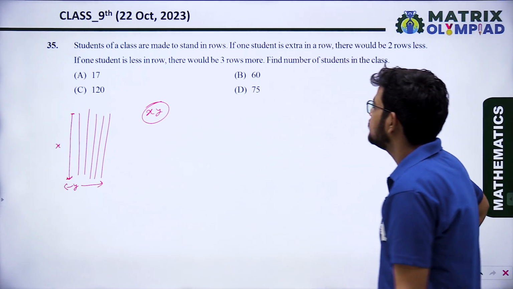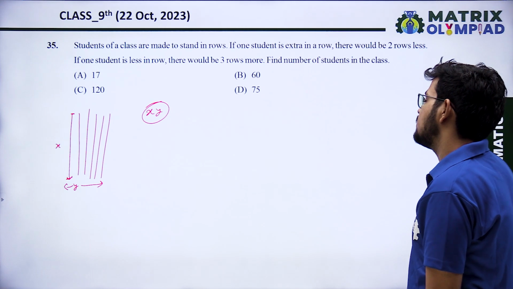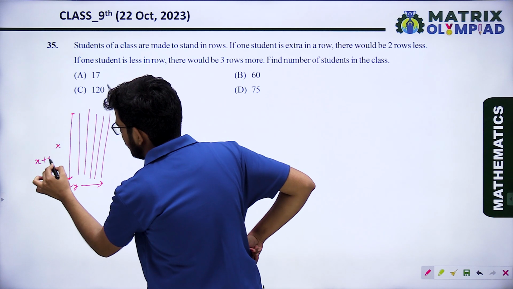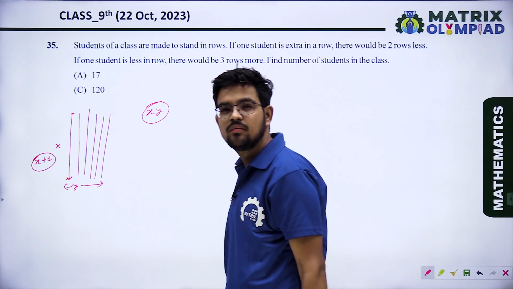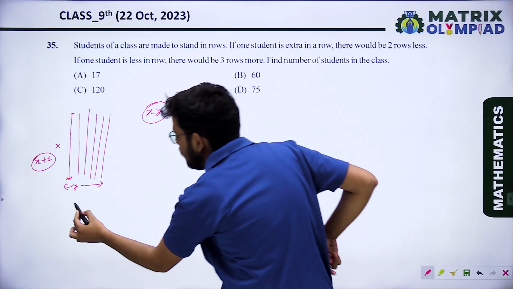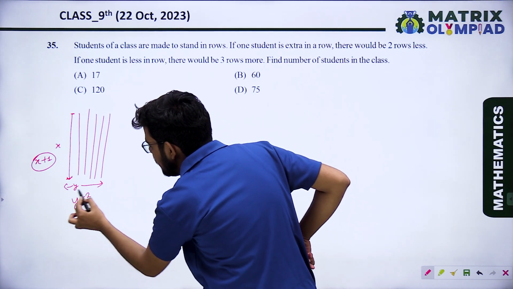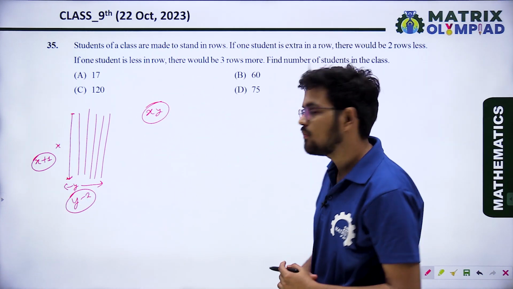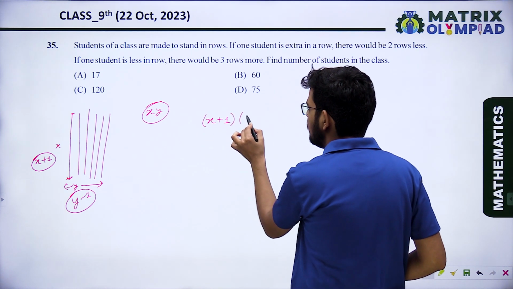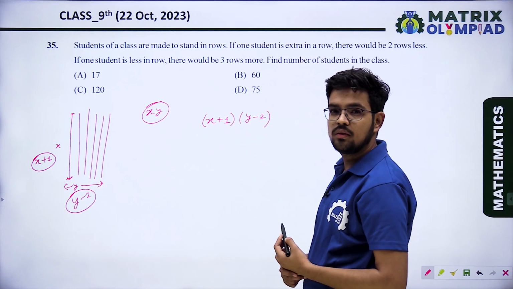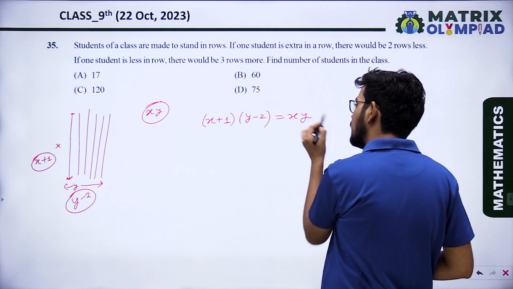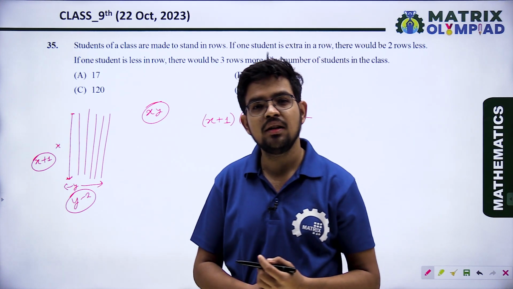Now it is saying if one student is extra in a row, that is x plus 1, then the number of rows will be 2 less. But the number of students will remain the same. So (x plus 1) multiply (y minus 2) equals x into y.